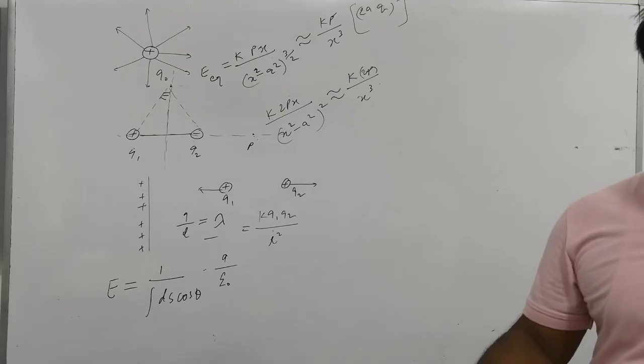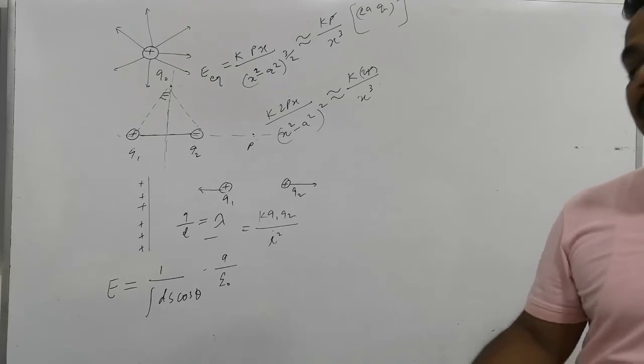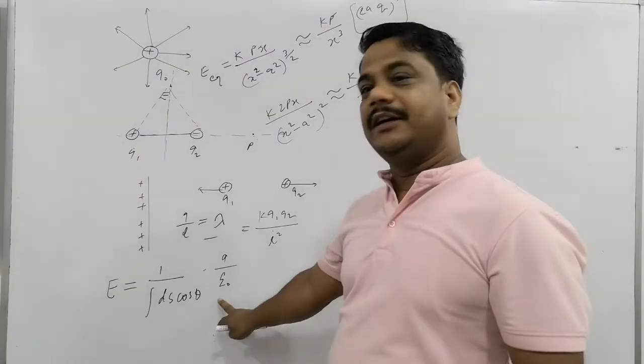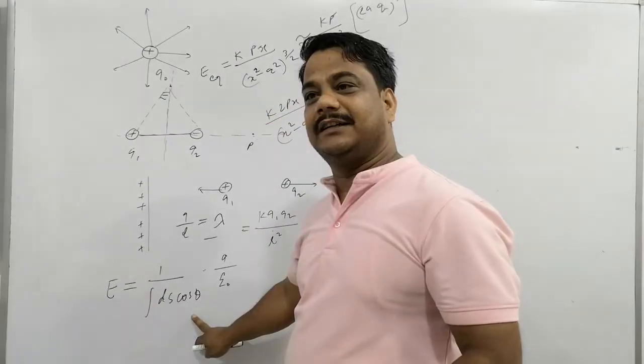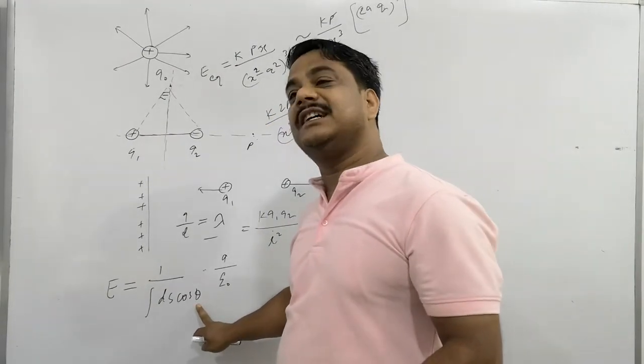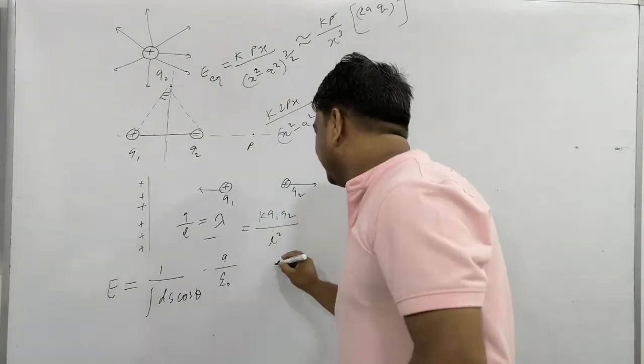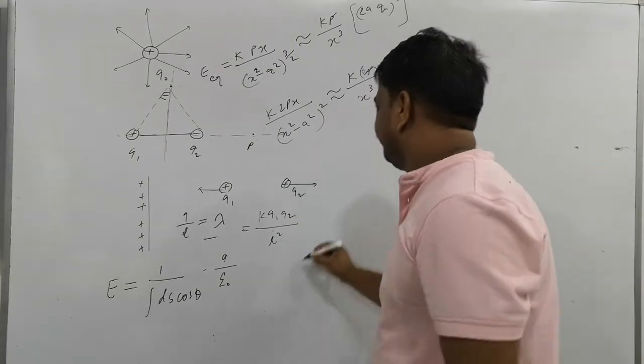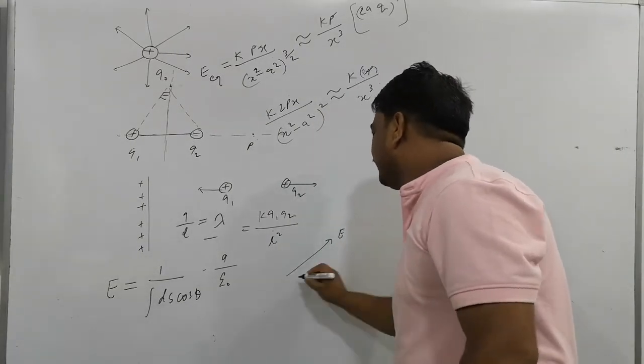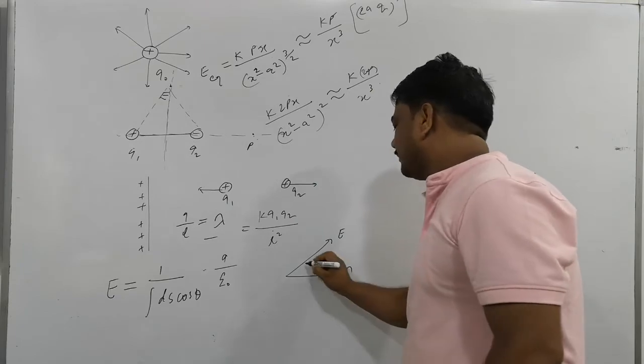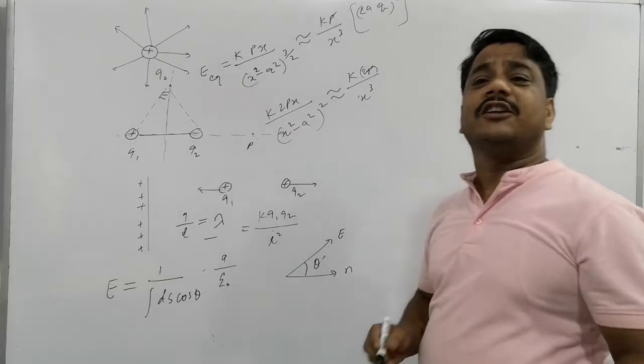However, a lot of terms and steps we have followed in that, but I give a short term for that. There is ds and cosine of theta. Sometimes, what is theta here? Suppose this is the direction of the electric field and this is the direction of the normal vector. What is the normal vector?